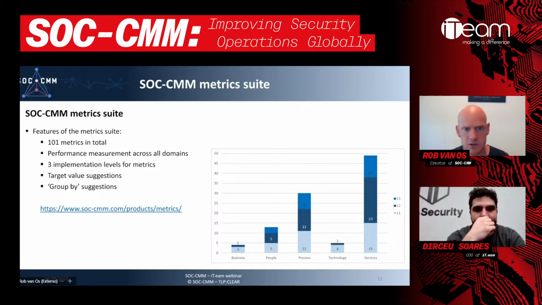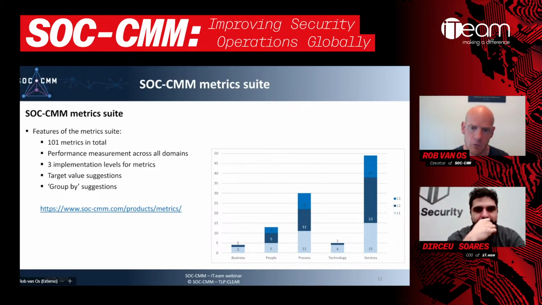So we do performance measurement across all domains, and we are defining 3 different implementation levels: L1, L2, and L3. Now, those implementation levels basically represent the different complexity levels of implementing a certain metric. So L1 is the basic metrics that you should have in place. Now, L2 on top of that are more complex to put into place, more time consuming, and sometimes rely on the availability of the L1 metric.